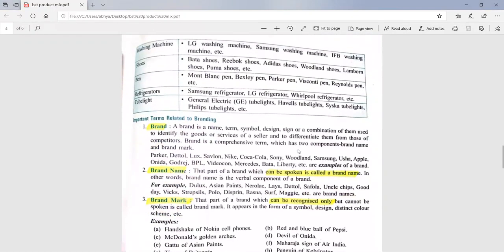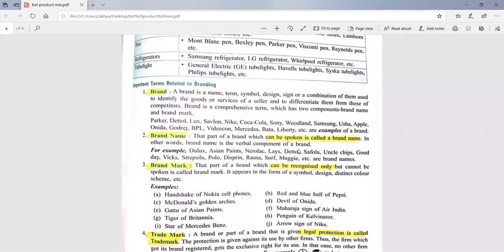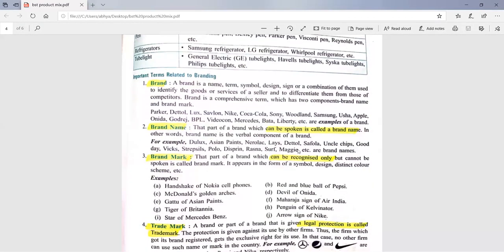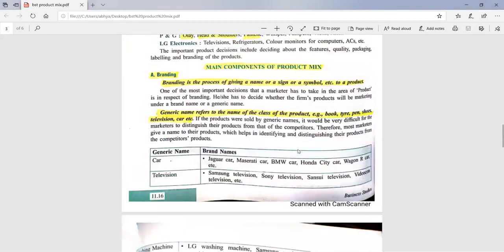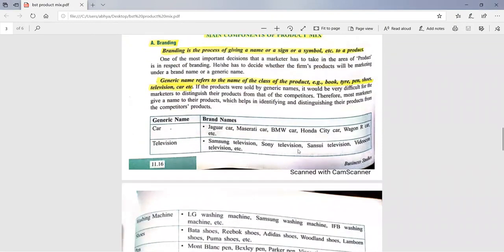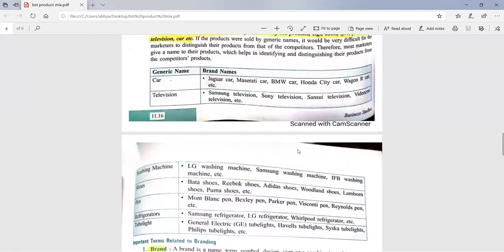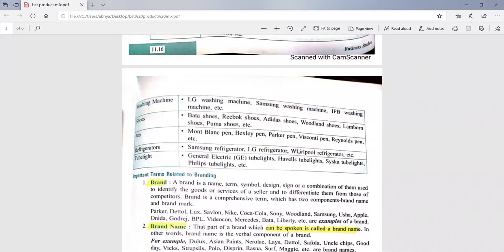Now, with that definition, please find out the words: brand, brand name, brand mark and trademark. I told you that branding is a process of giving a name, sign, symbol or design to a product. So branding is a process, and brand is the same definition, just remove "is a process".